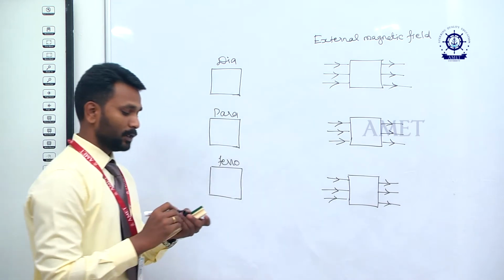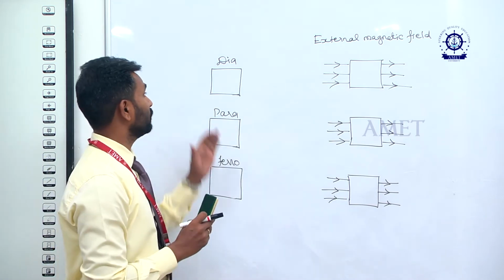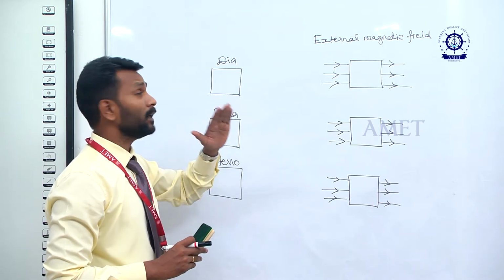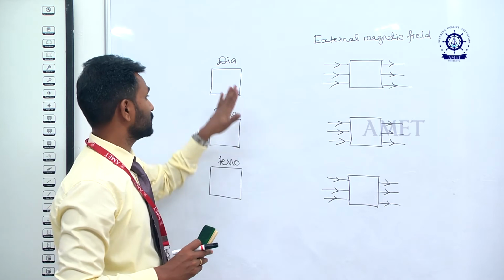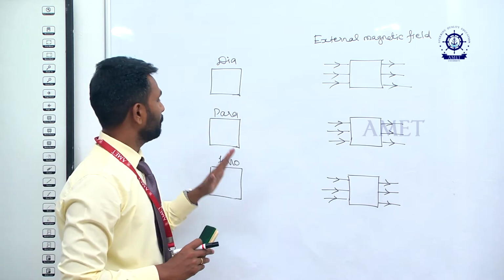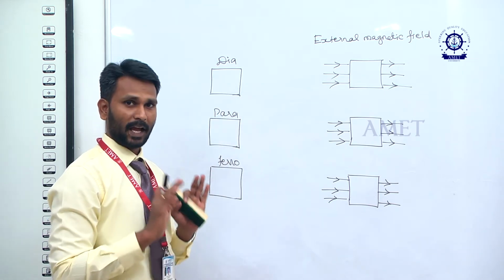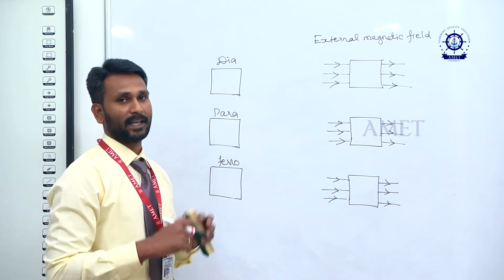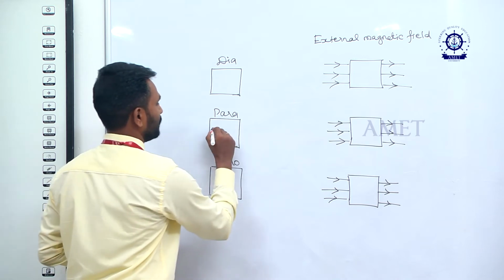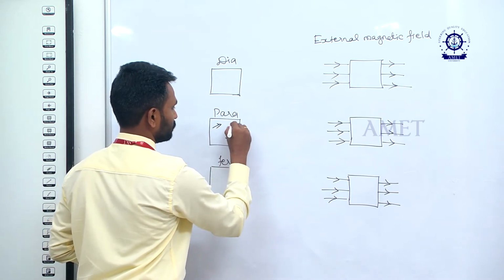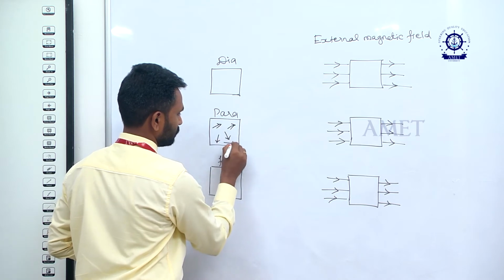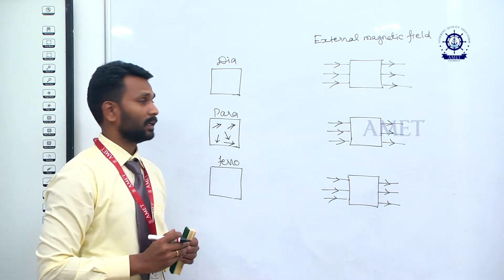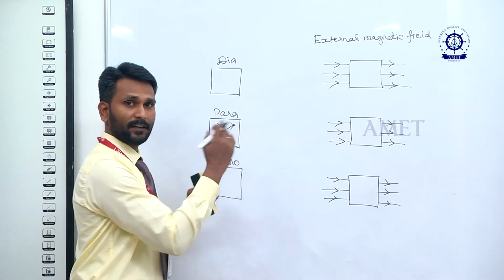Normally there is no magnetic moment of its own in the diamagnetic material. There is no magnetic moment in the diamagnetic material, it is fully empty. But the paramagnetic material has some magnetic moment of its own, but the lines are in different directions. Got it? Same. So in the ferromagnetic material, here the lines are in different directions.